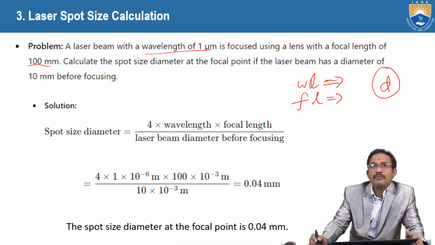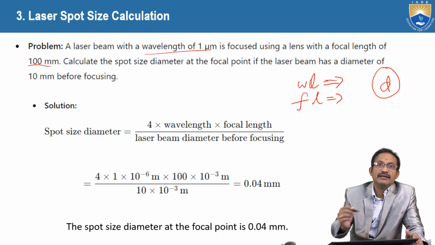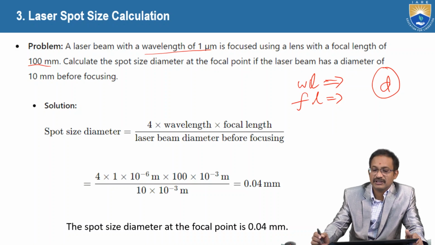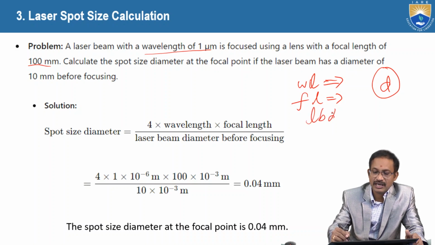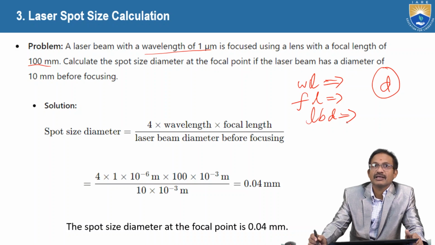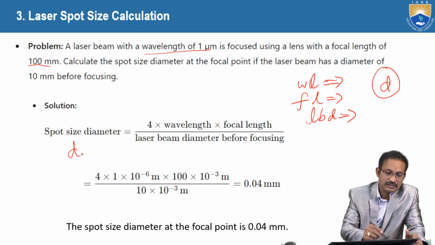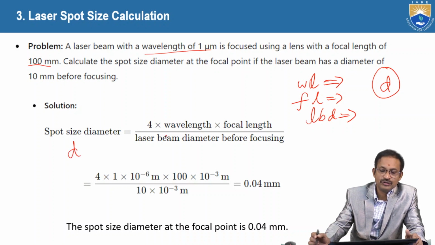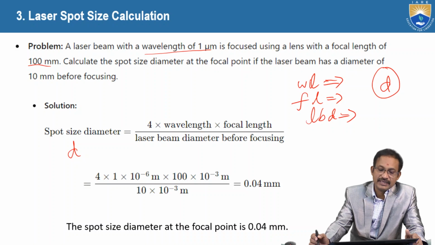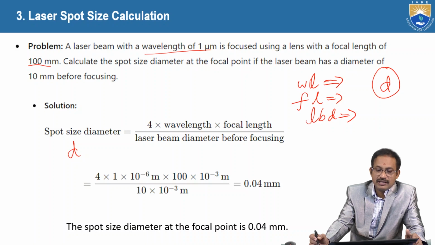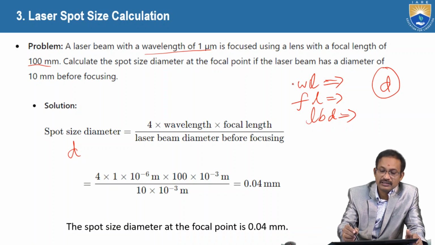The laser beam diameter is given. In order to find the spot size diameter, we have the formula: 4 into wavelength into focal length, divided by the laser beam diameter before focusing.